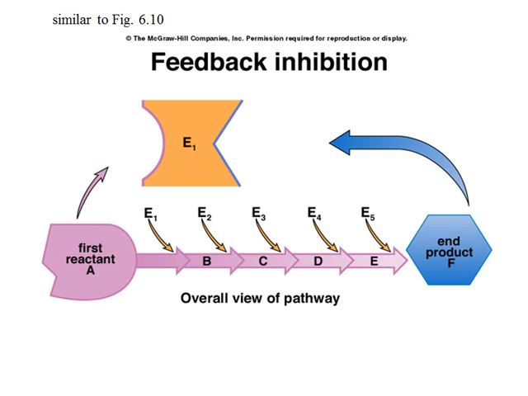Let's look at feedback inhibition more carefully. This diagram represents a metabolic pathway. The arrows are the individual steps along the way. A, B, and C represent molecules that are either used or produced during the reactions. E1, E2, etc. represent the enzymes which catalyze each step along the way.